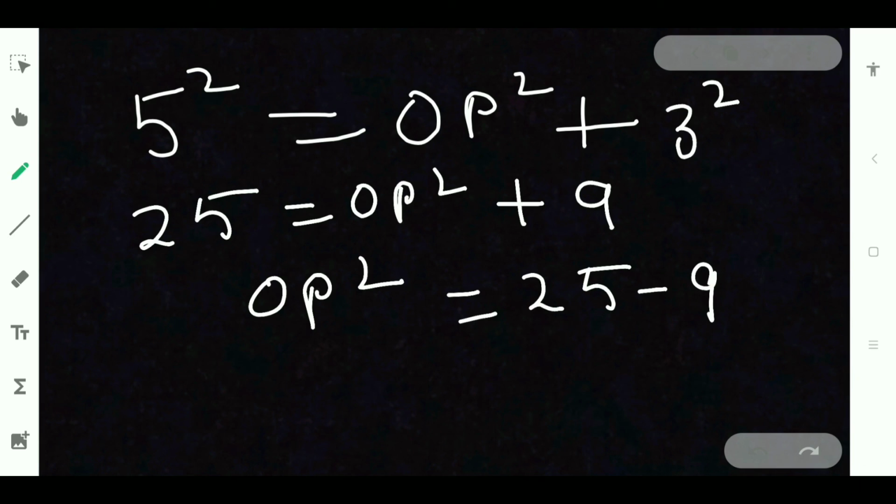Just have a look at the process. This is a very crucial part of the question. Pythagoras theorem usage will be more in this chapter, so we have to use it.